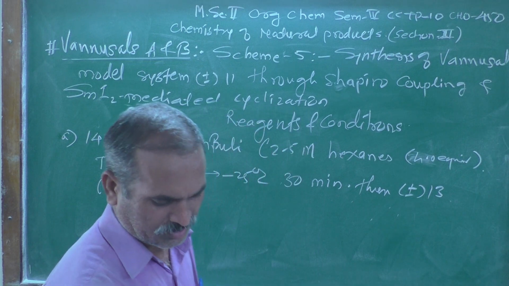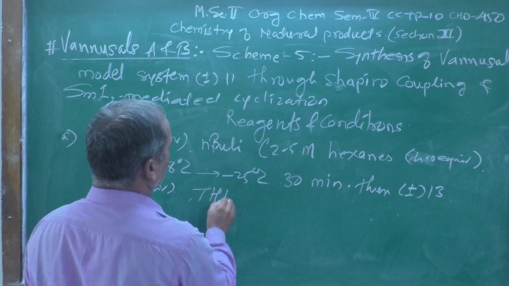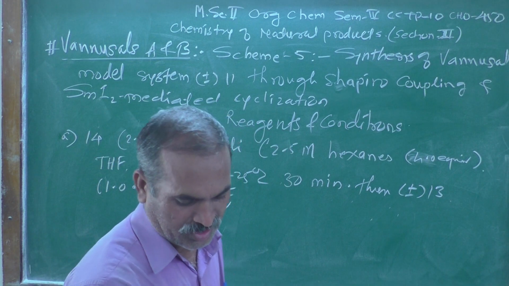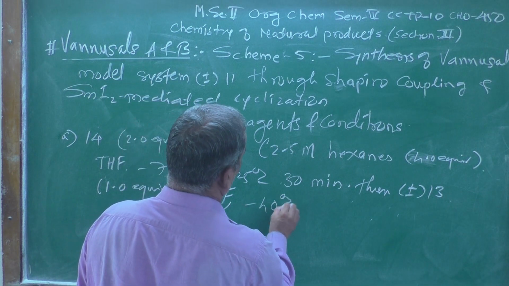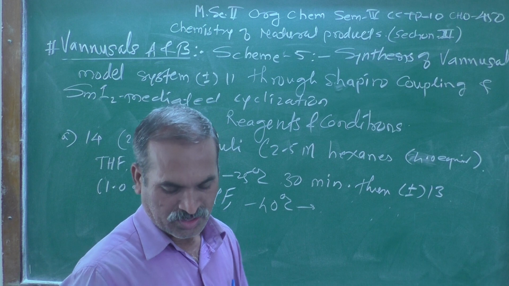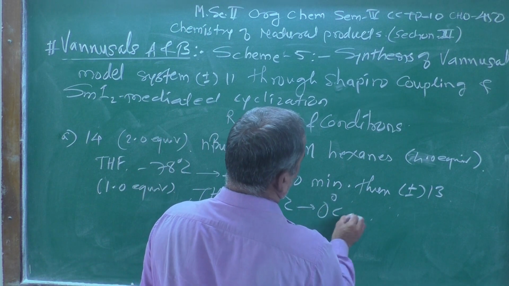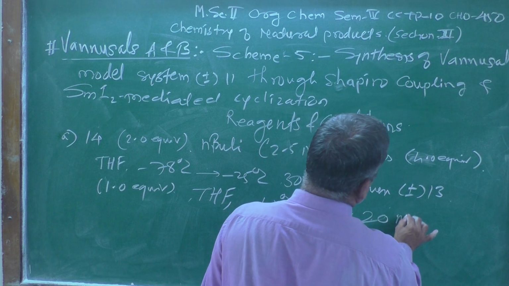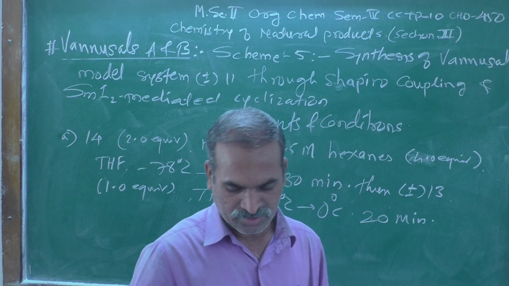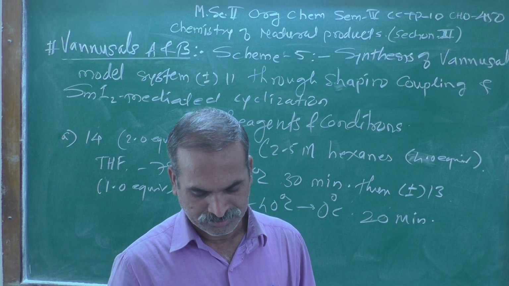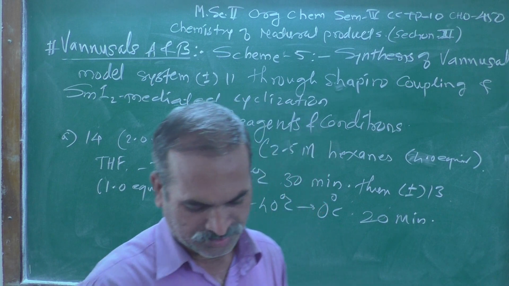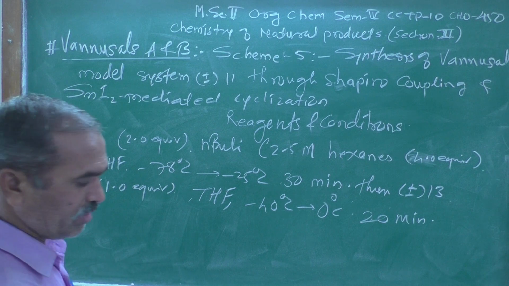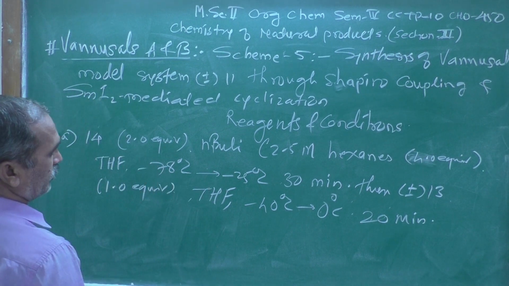After that, once again tetrahydrofuran used as a solvent, and the temperature changes from minus 40 degrees centigrade to 0 degrees centigrade, and the reaction mixture was stirred for 20 minutes only, and that's it. Now this is the reagent which we added.